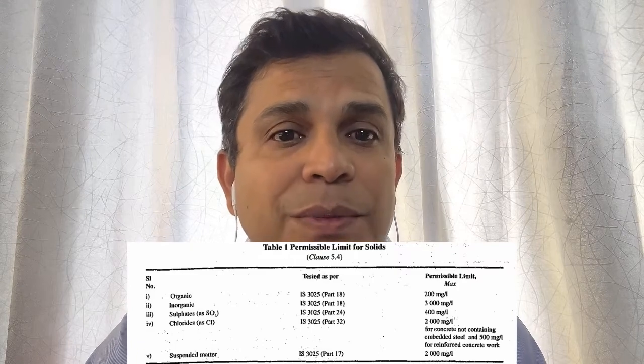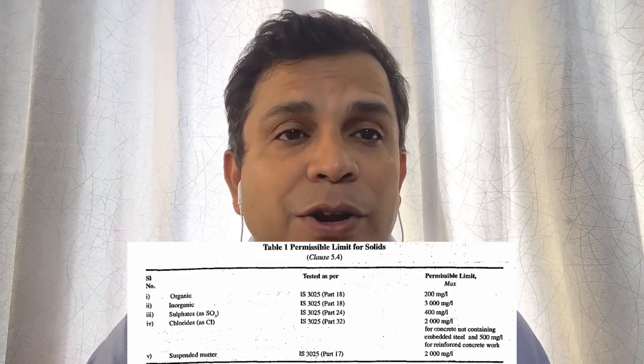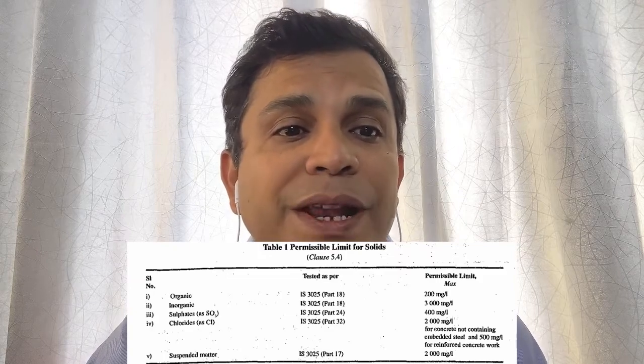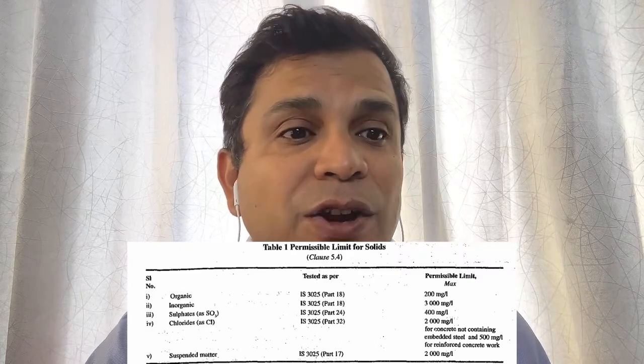So organic solids, the maximum is 200 milligram per liter. Inorganic, test method is 3025 part 18, that is 3000 milligram per liter. And sulfate as SO3, test method part 24 of 3025, that is 400 milligram per liter. So it is the maximum limit. If it exceeds that, we cannot use that water.